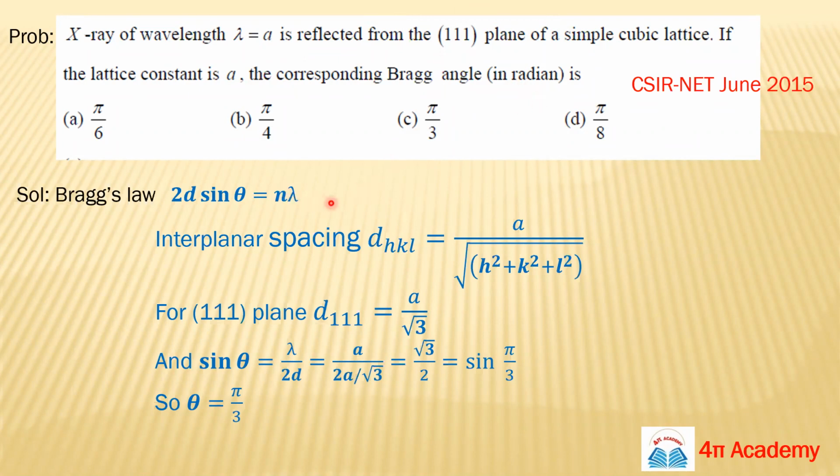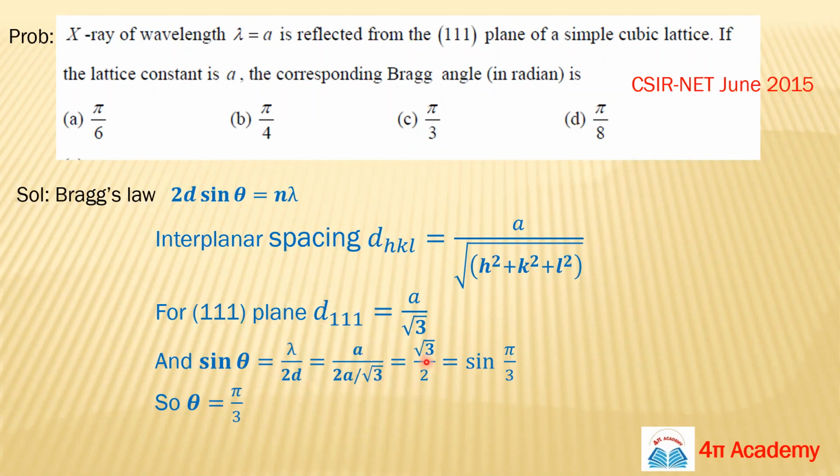So you have to apply the formula 2d sine theta equals n lambda, right? And you can also use the interplanar spacing formula d_hkl, and because it's a simple cubic lattice here, we will take A upon root of h square plus k square plus l square. Put the values of these Miller indices h, k, l, so it will be A by root 3. Put this value of d here. If nothing is given, we will take n equals 1, meaning we are talking about our first peak. So sine theta will be lambda upon 2d.